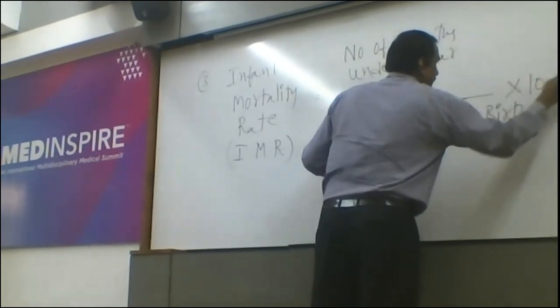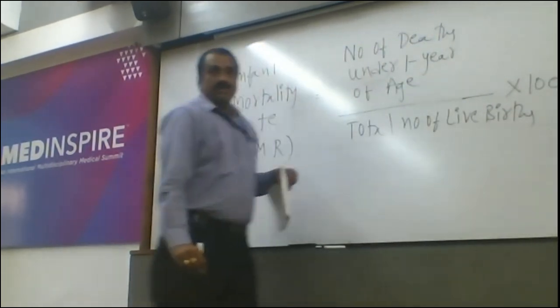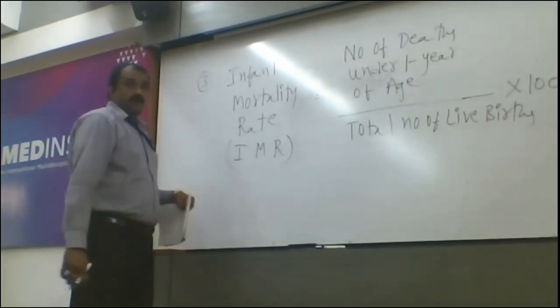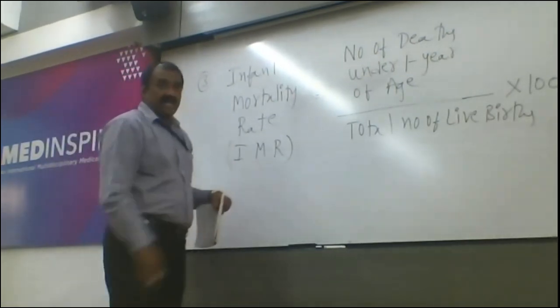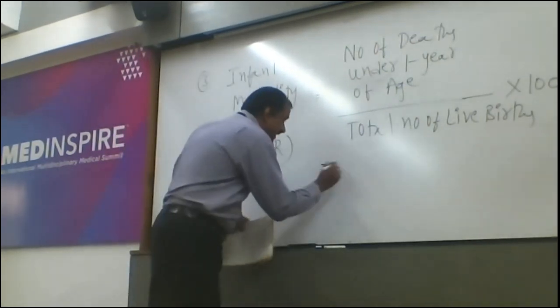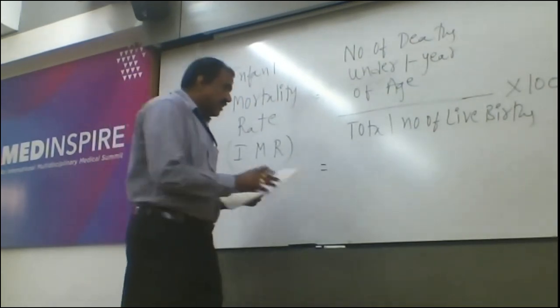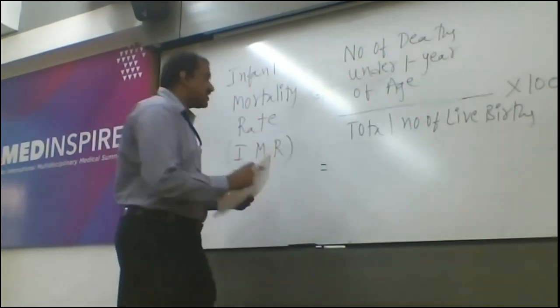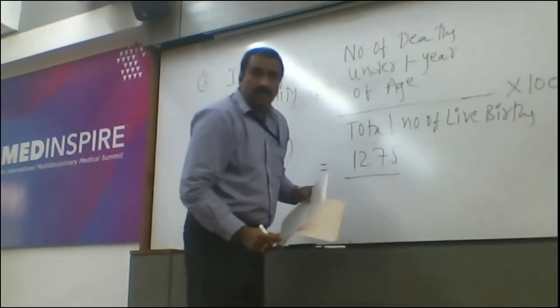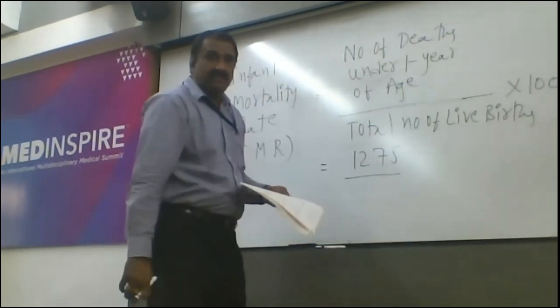Once again, I am repeating. Number of deaths under 1 year of age divided by total number of live births into 1,000. And here, the total number of live births are given as 1275.